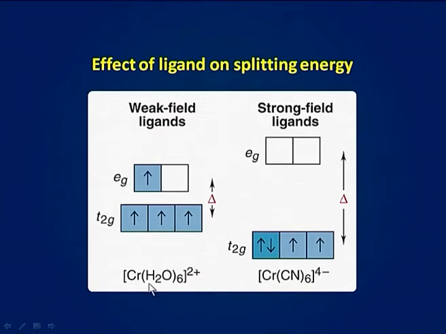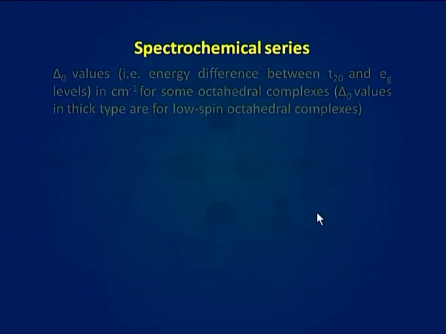As H2O is a weak field ligand, the splitting energy is less. But CN minus is a strong field ligand, hence the splitting energy is larger.